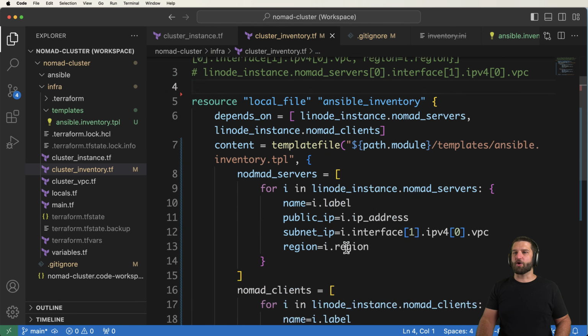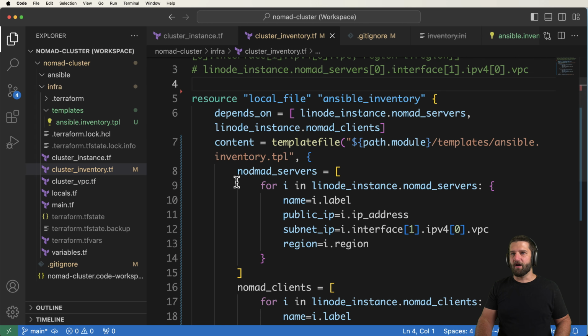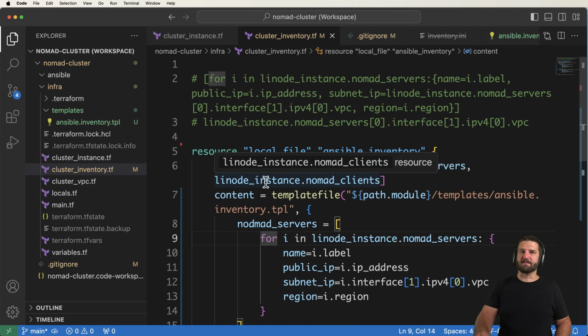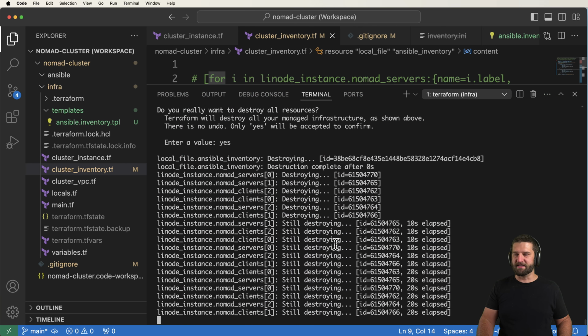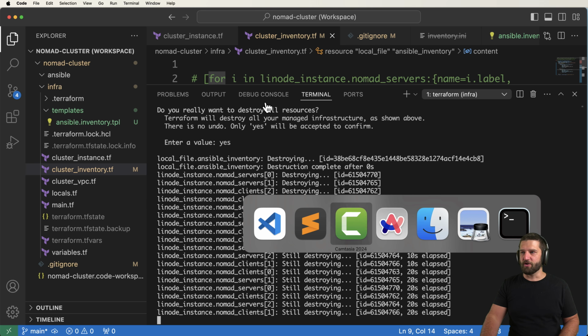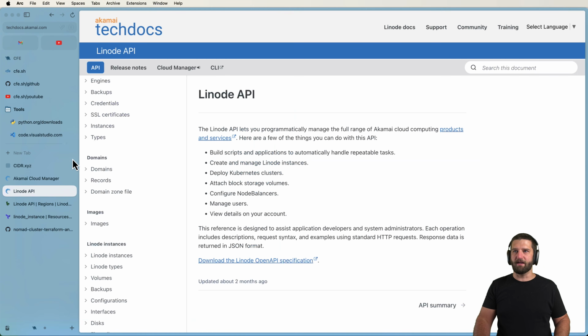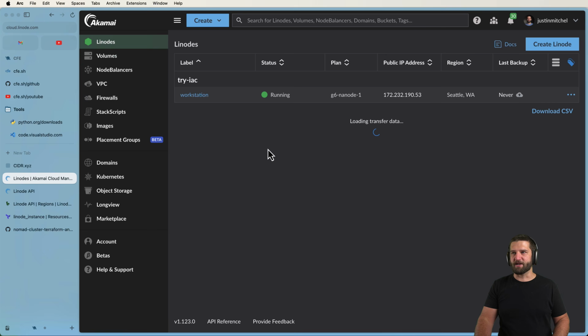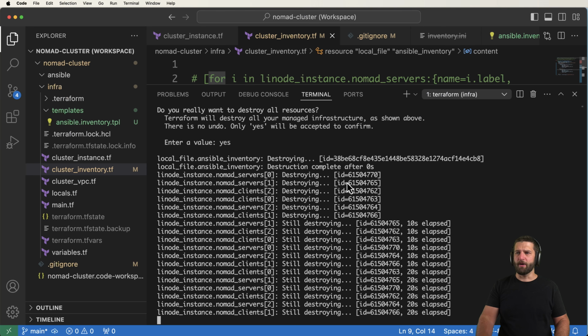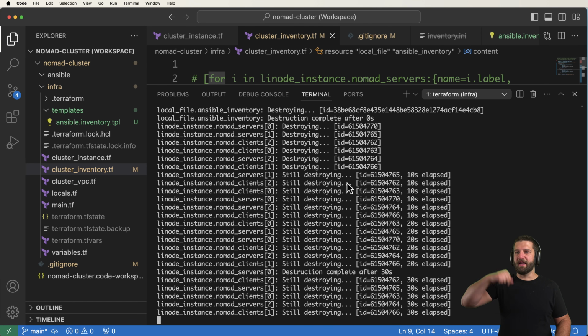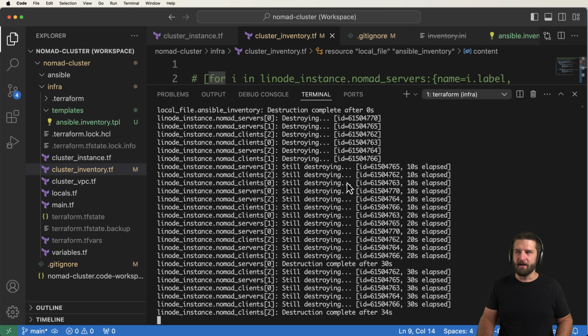Now, before you actually start running your workloads on a Nomad cluster, this is something you're going to want to do on a somewhat regular basis, just so you're not having servers just sitting there running in your actual Linode account. And so it just takes a moment to bring them down, and it only takes a moment to bring them all right back up and bring you right back where you started. So that's what we'll do in the next part.